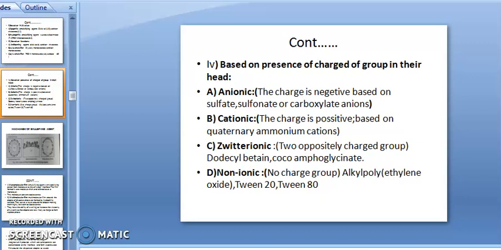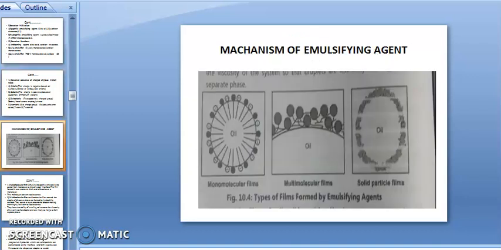Then based on the presence of charge on the group in their head. There is a head. Anionic, there is a negative charge, based on sulfate, sulfonate, carboxylate anions. Cationic, the charge is positive, based on quaternary ammonium cations. Zwitterionic, with both positively and negatively charged groups: dodecyl betaine, coco-amphoglycinate. This is the example. Then non-ionic, no charge group: alkyl polyethylene oxide, Tween 20, Tween 80.